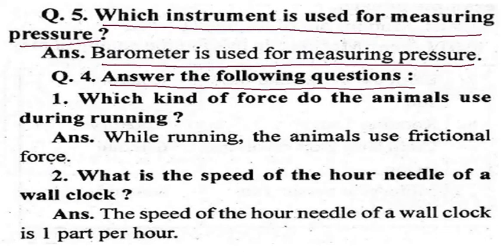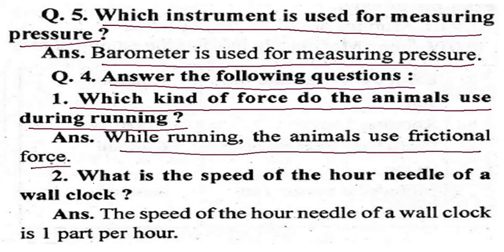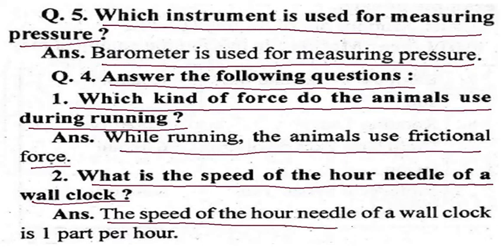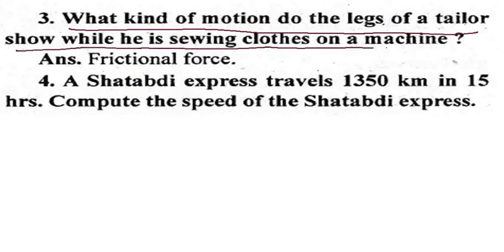Answer the following questions. First, which kind of force do animals use during running? While running, animals use frictional force. What is the speed of the hour needle of a wall clock? The speed of the hour needle of a wall clock is 1 part per hour. What kind of force do the legs of a tailor show while he is weaving clothes on a machine? That is the frictional force.